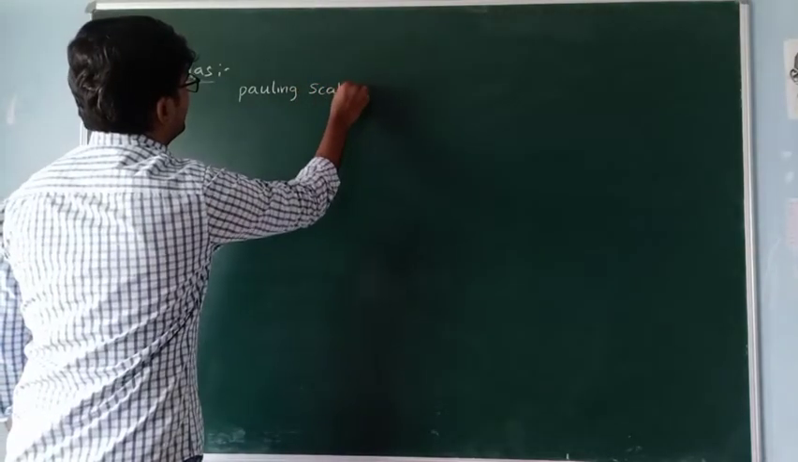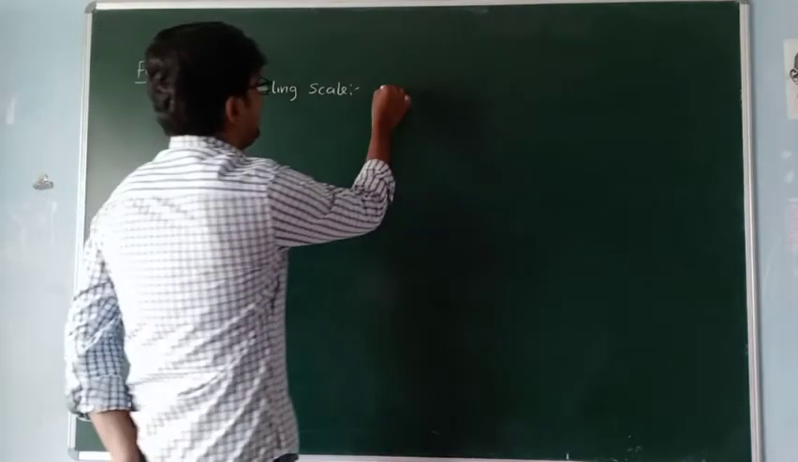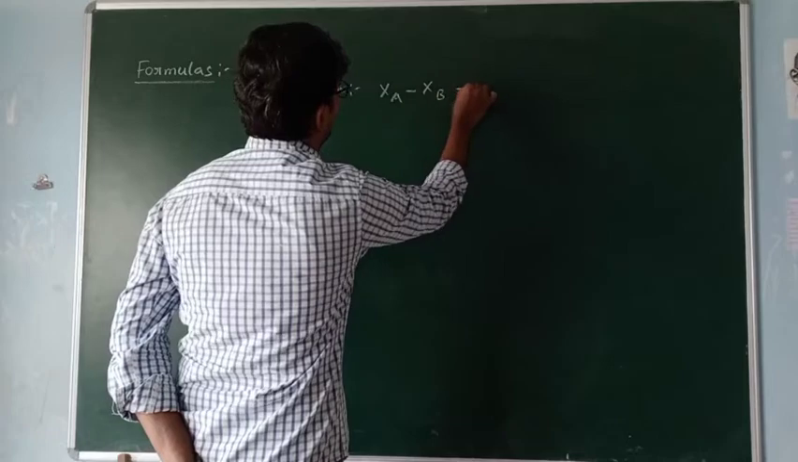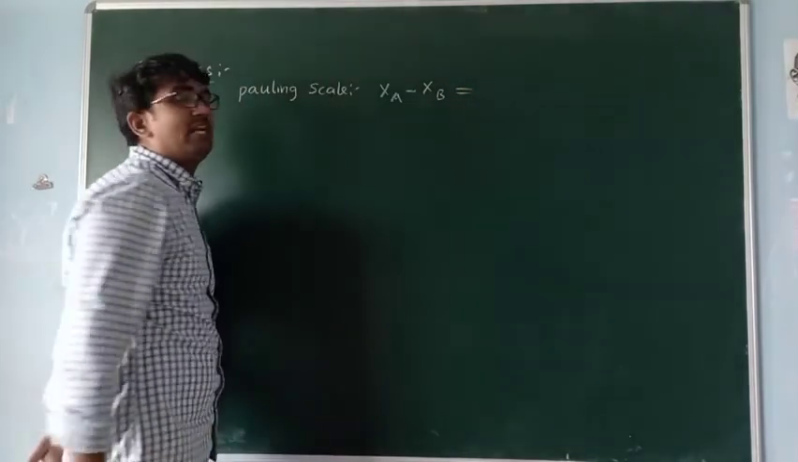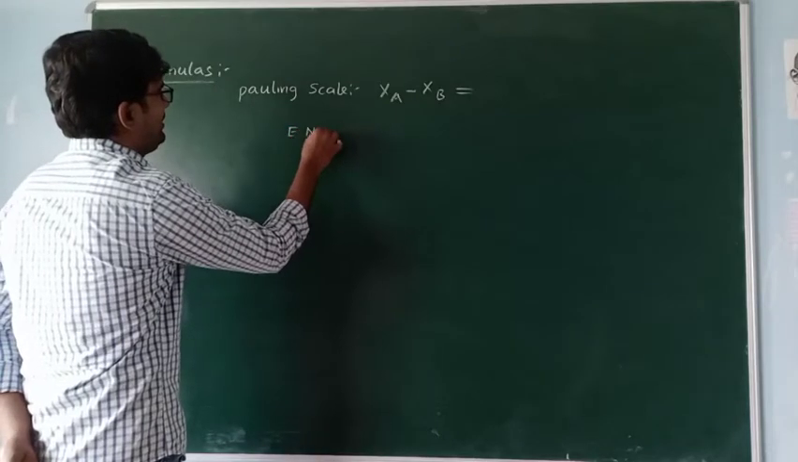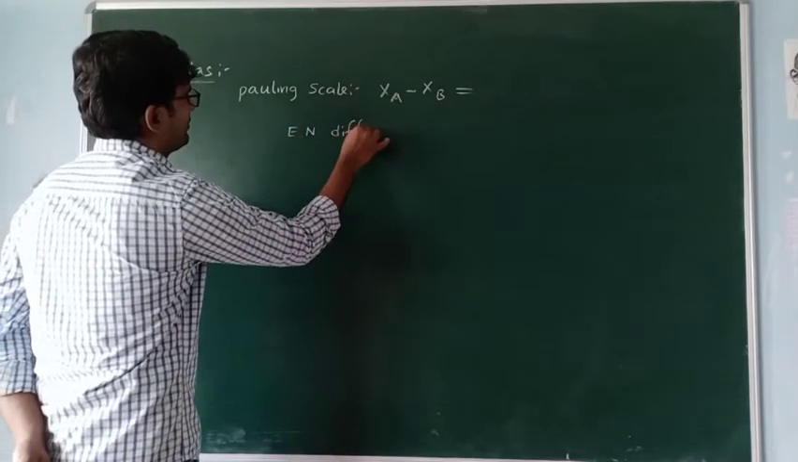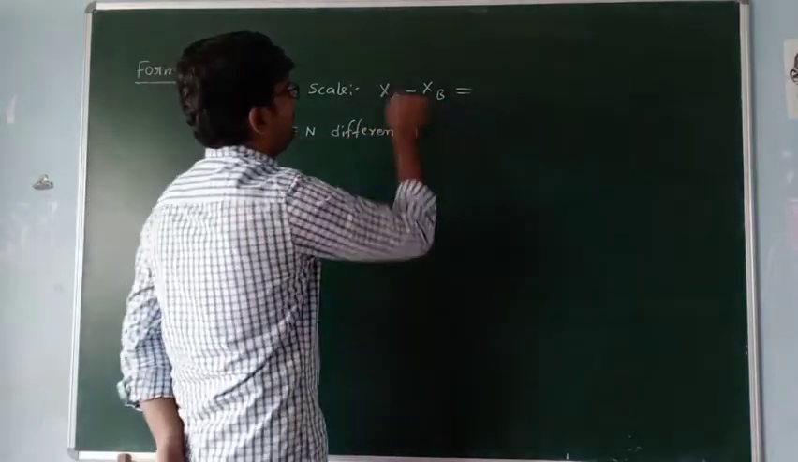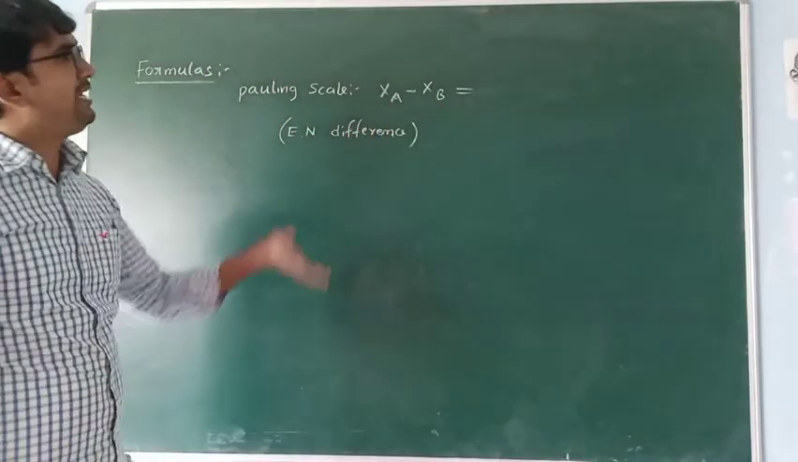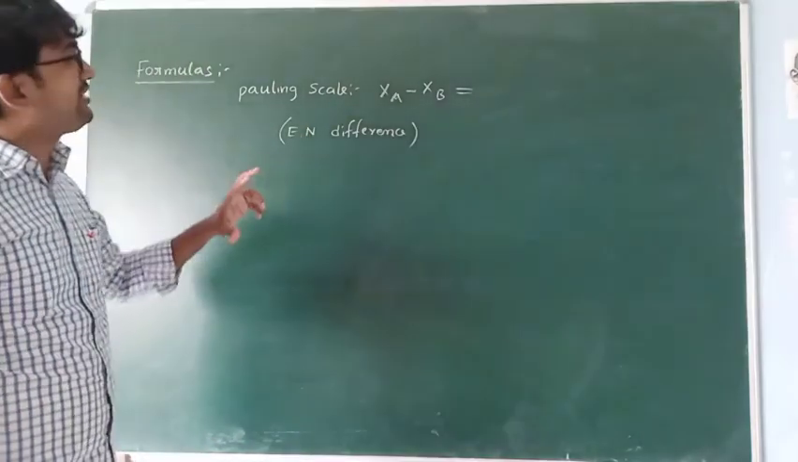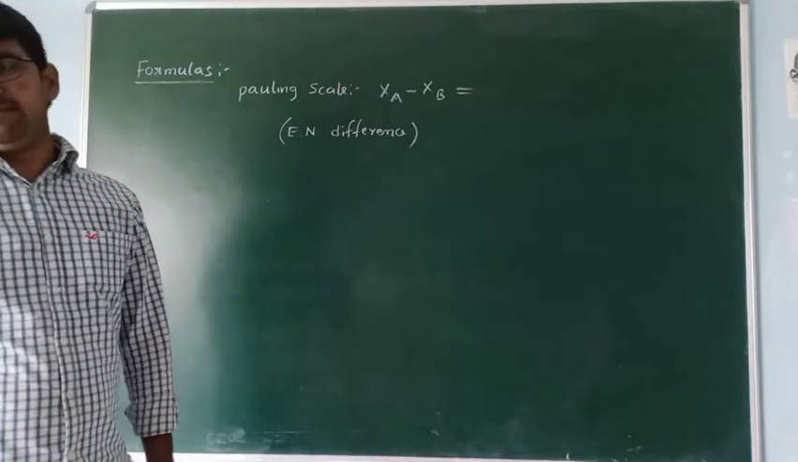Pauling scale. Based on the Pauling scale, we can calculate the electronegativity difference, that is Xa minus Xb. It gives the electronegativity difference between two elements, A and B. A is one element, B is another element. Then how can we calculate the electronegativity difference between the two elements?